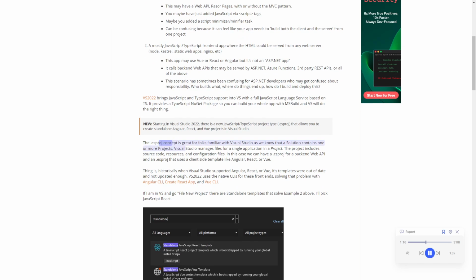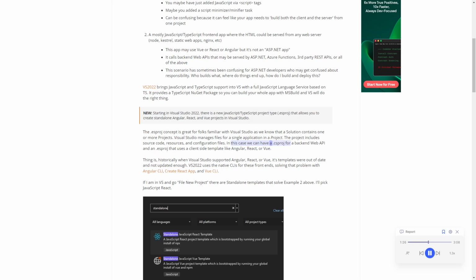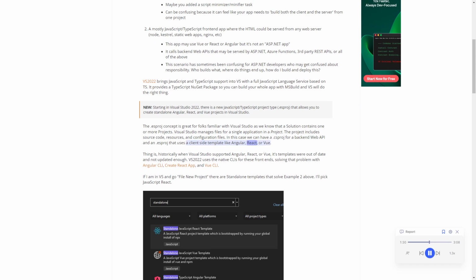The esproj concept is great for folks familiar with Visual Studio, as we know that a solution contains one or more projects. Visual Studio manages files for a single application in a project. The project includes source code, resources, and configuration files. In this case, we can have an esproj for a backend web API and an esproj that uses a client-side template like Angular, React, or Vue.